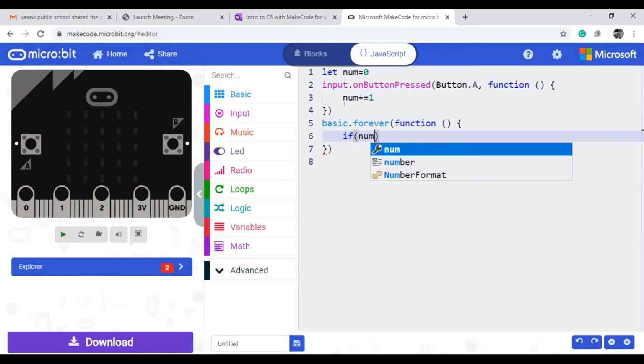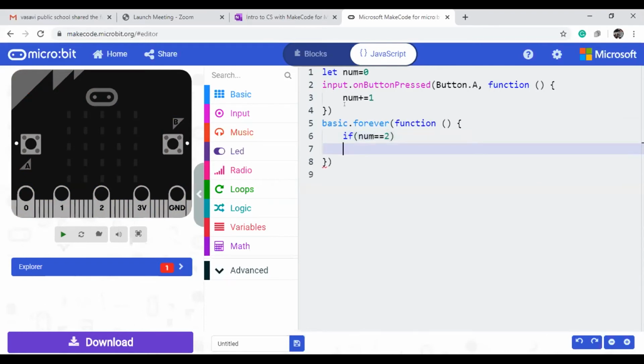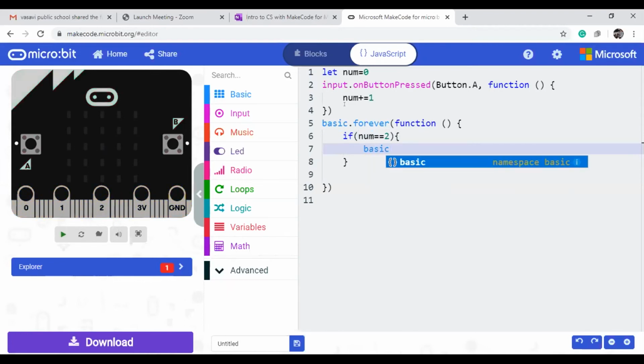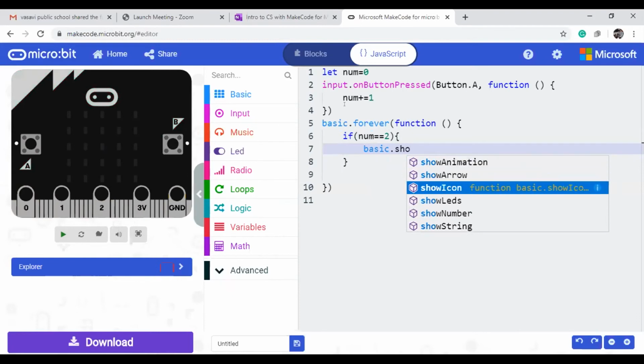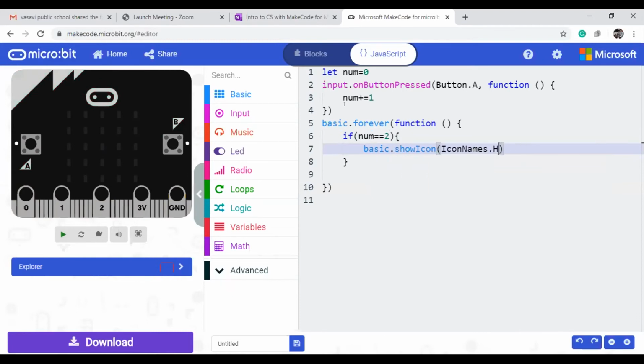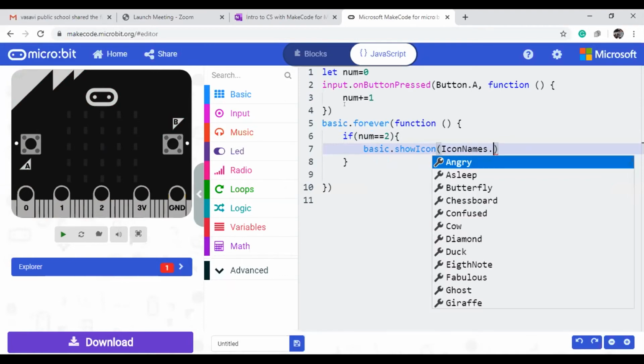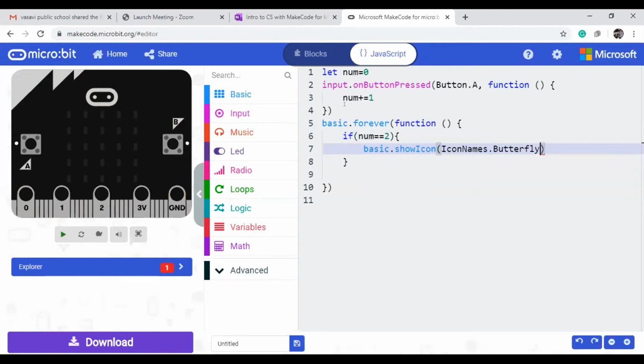If the num value equal to, if you give only a single equal to, it is assigning. If you use the double equal to, it is checking. If equal to 2, yes, what do we need to do? You can give the braces. Simply you can display something. Basic dot show icon. We can show some other, just a butterfly or something we can display.